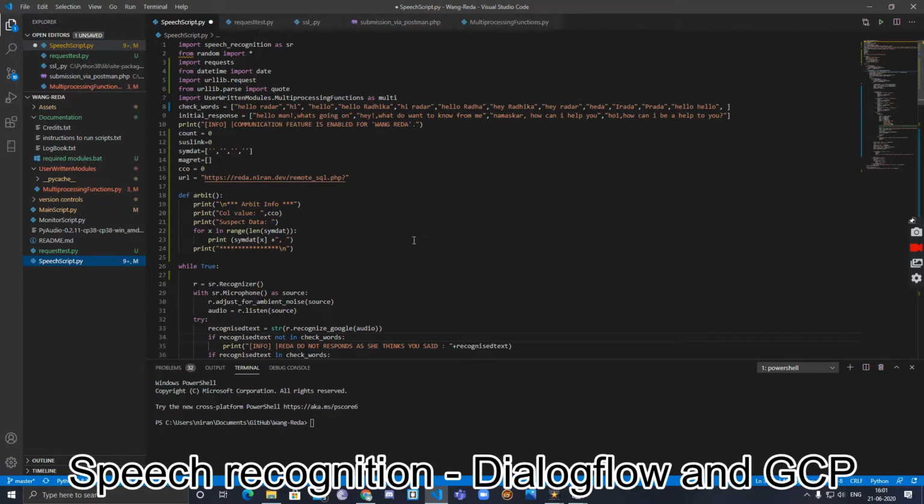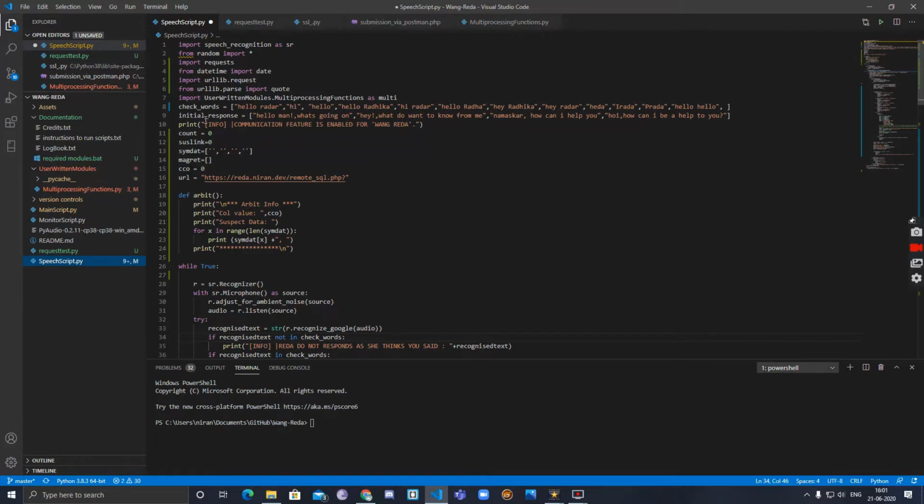Firstly, let us see how the speech script works. We can see that we have imported certain packages, functions, and APIs. This allows us to make Reda truly cloud dependent so that it can run seamlessly from anywhere, anytime. Initially, Reda does not reply to any of the user's queries. It would be in sleep mode. Only when the user sends a wake up command such as hello Reda or hi Reda, it would start listening to the conversation. This feature was made to promote privacy. It does not listen to the user until these commands are executed.